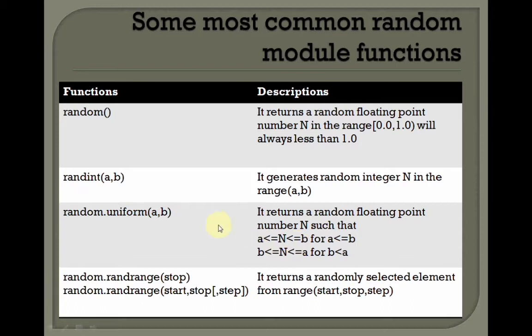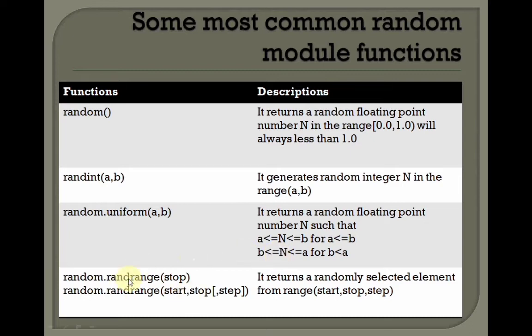If the first parameter is more than the second parameter, then this function will return a floating point number n such that b is less than or equal to n, or n is less than or equal to a. Got it?